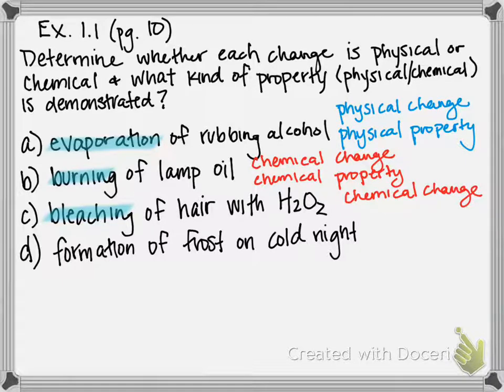Now, for the property, basically hair's ability to undergo this bleaching property, since it has to undergo a chemical change to do it, this is an example of a chemical property. So you can see a pattern here. Typically, physical change is accompanied by the fact that something has a physical property. Chemical change is accompanied by a chemical property.